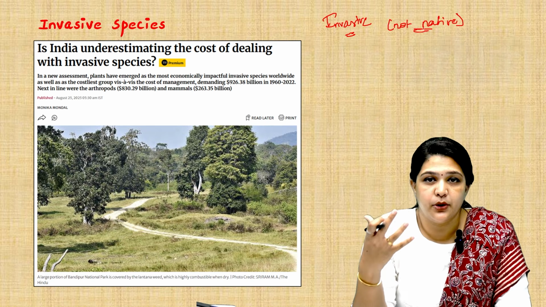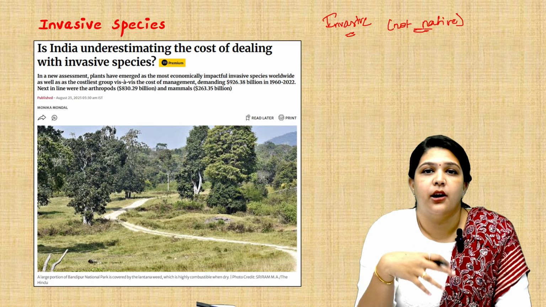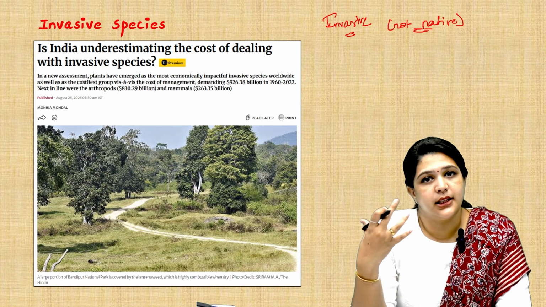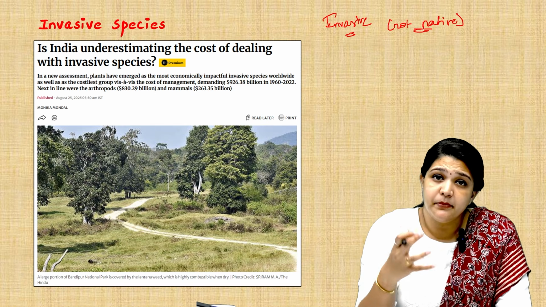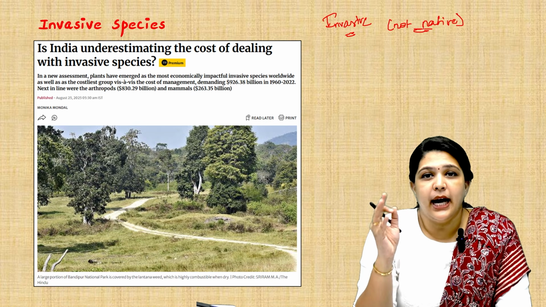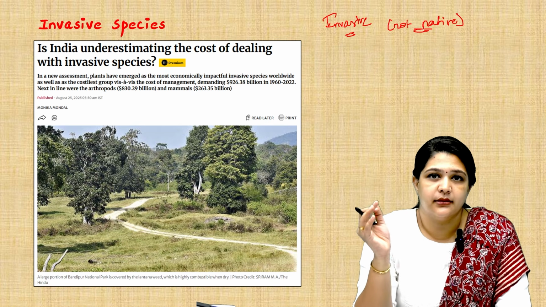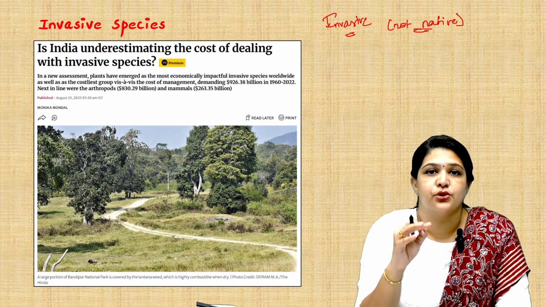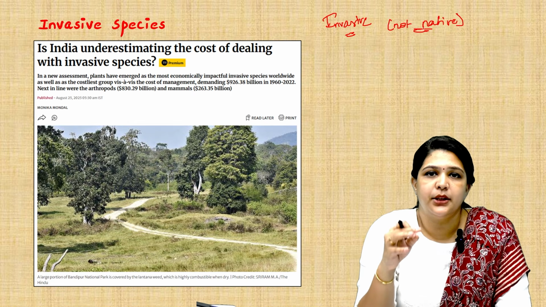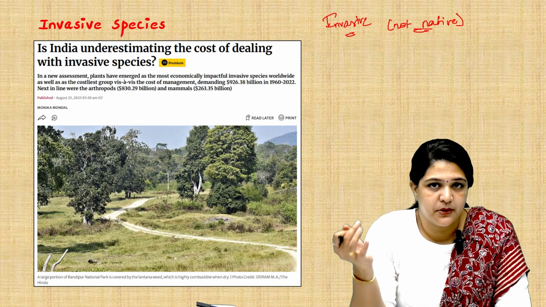When they reproduce, more offspring are brought into the ecosystem, which leads to increased competition. Apart from these two, there is one more important point: they should be highly resilient, that is, the new environment's change should not affect the species. So these three conditions lead to a species becoming invasive.